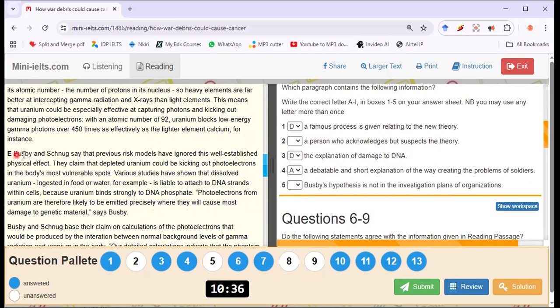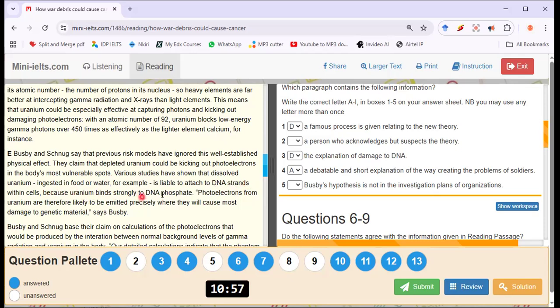Let's go on. Busby and Snug say that the previous risk models have ignored this well-established physical effect. They claim that depleted uranium could be kicking out photoelectrons in the body's most vulnerable spots. Various studies have shown that dissolved uranium ingested in food or water, for example, is liable to attach to DNA strands. Aha.